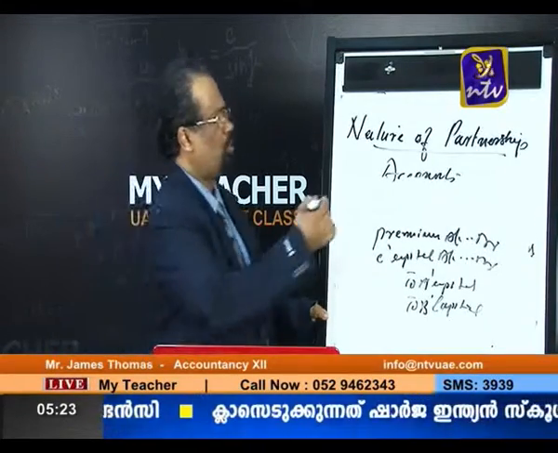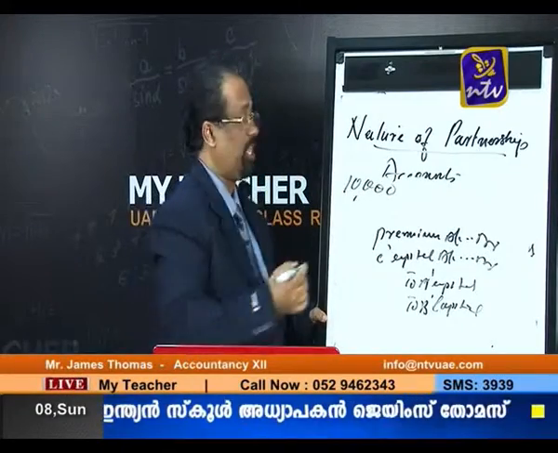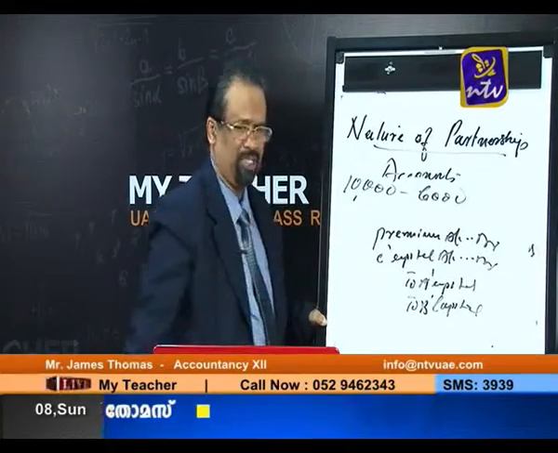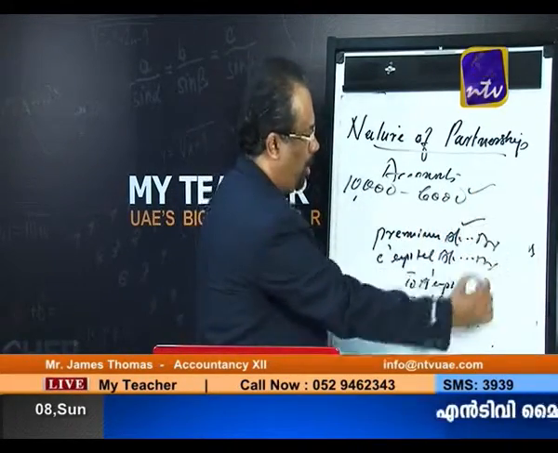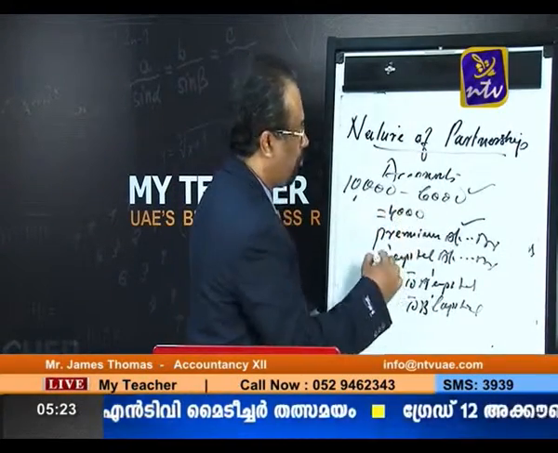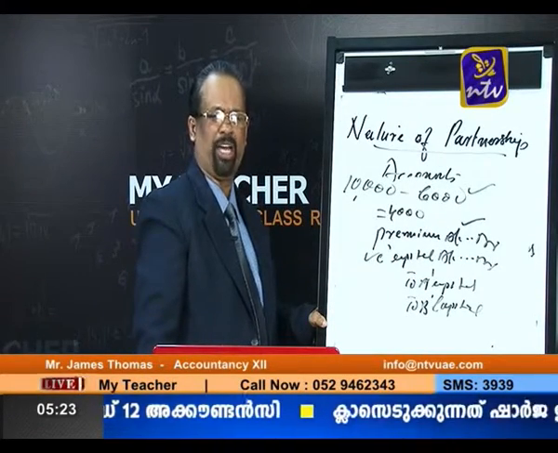Example, suppose the goodwill amount is 10,000. So the new partner C is bringing only 6,000. That is what is called a premium account. And what he is not bringing, that is 4,000. That 4,000 should be debited to his capital account. The new partner's capital account is debited by 4,000.